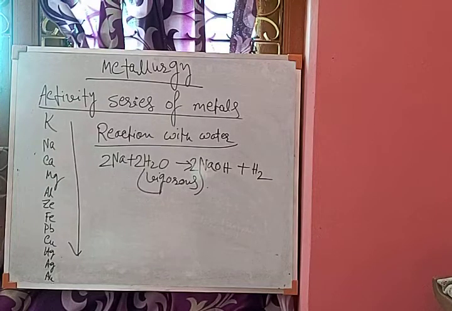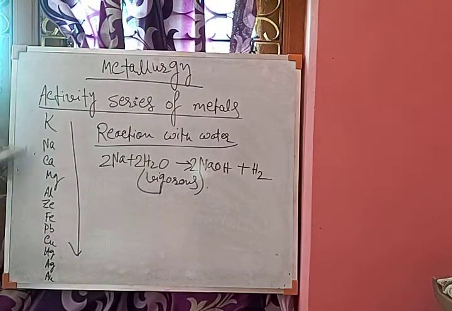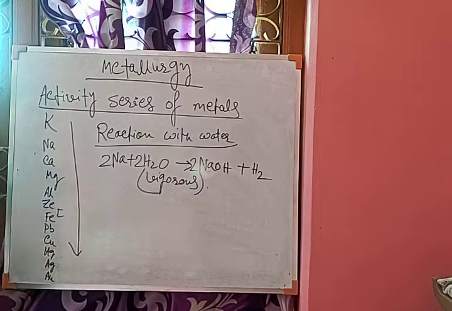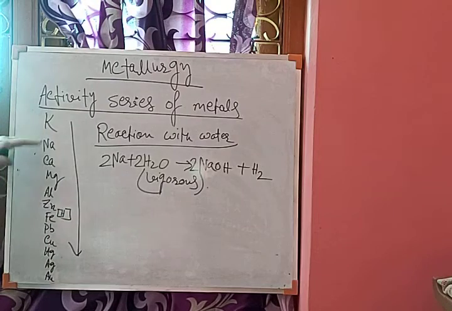So more reactive metals can react with cold water to form hydroxides. You can see that in this metal activity series there is a position of hydrogen. The metals that lie above hydrogen are more reactive.